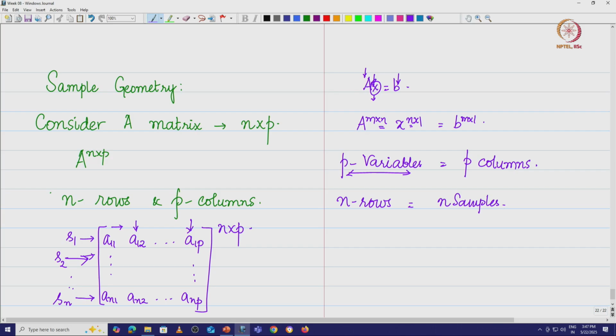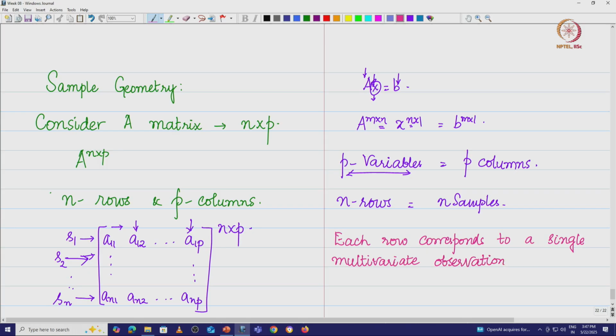So, we are going to write that. Each row here corresponds to a single multivariate observation, we have p variables here. So, I will call that a multivariate observation on p different variables.